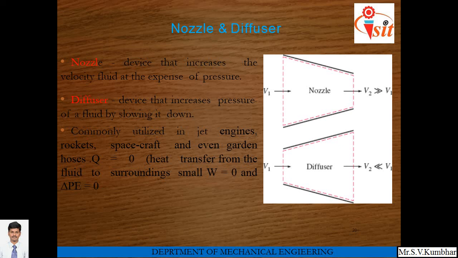Here, in the second figure, diffuser, velocity V1 is greater than velocity V2, and here velocity is converted into pressure. The best example of diffuser is gas turbine, commonly utilized in jet engines, rockets, spacecraft and even garden hoses. Here Q is equal to 0, that is heat transfer from the fluid to surroundings is very small, that's why Q is equal to 0, and delta P is also 0.